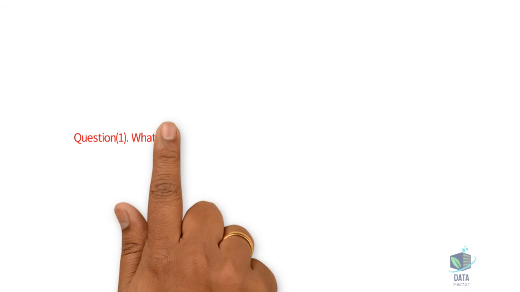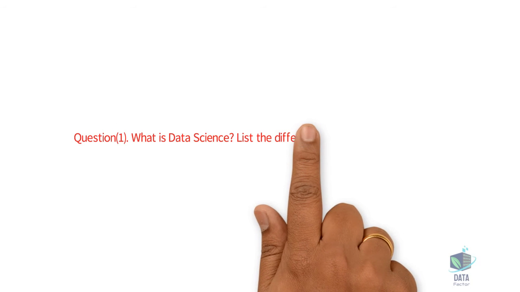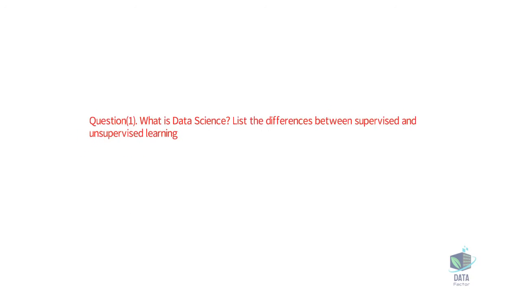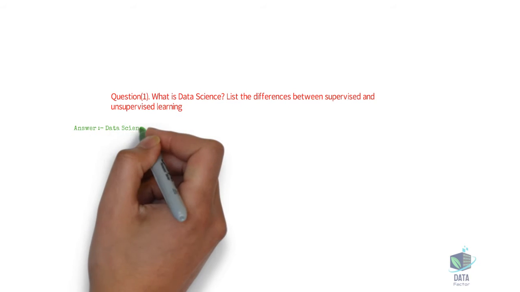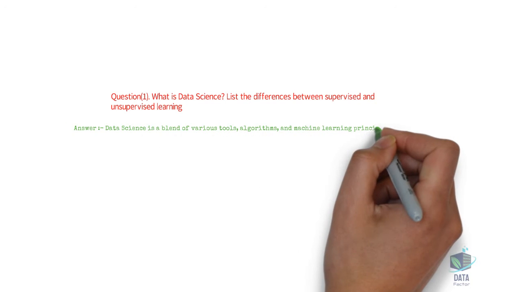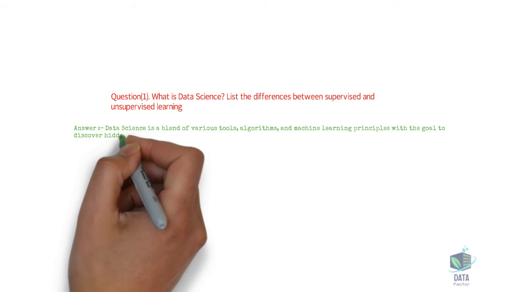Question 1. What is data science? List the differences between supervised and unsupervised learning. Answer. Data science is a blend of various tools, algorithms, and machine learning principles with the goal to discover hidden patterns from the raw data.